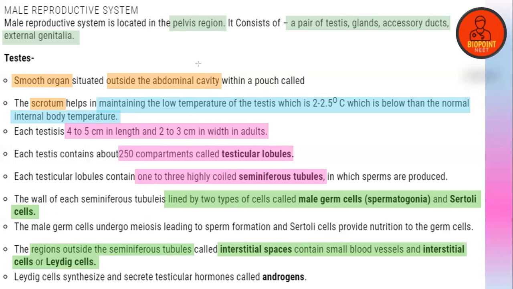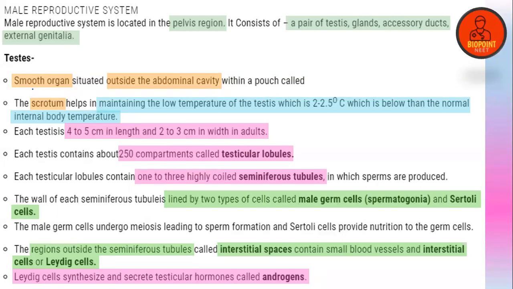That interstitial space contains small blood vessels and a particular kind of cell called the interstitial or Leydig cell, which produces the male sex hormone. Clear, everyone? So Leydig cells synthesize and secrete the testicular hormone called androgen. Clear?